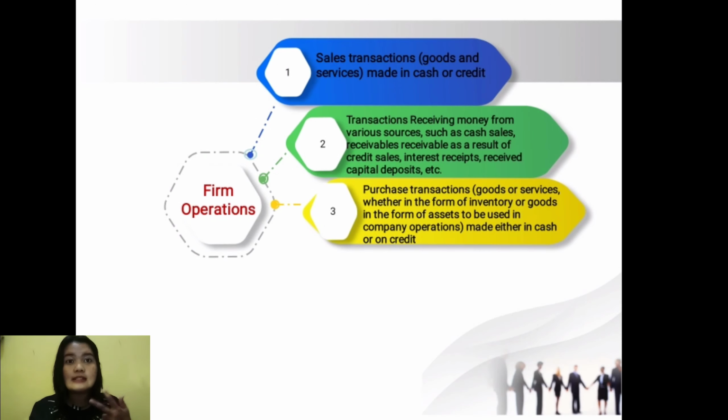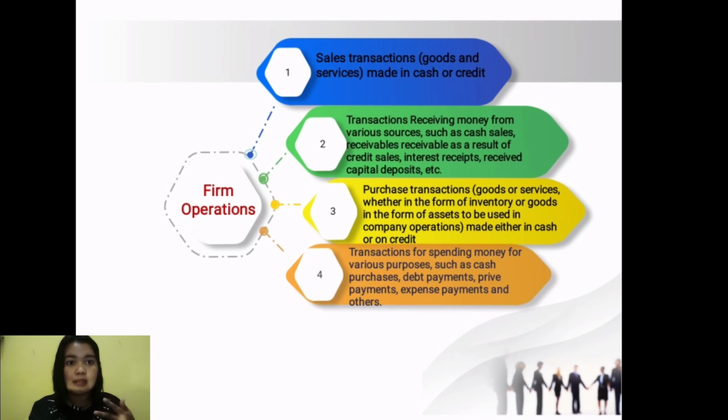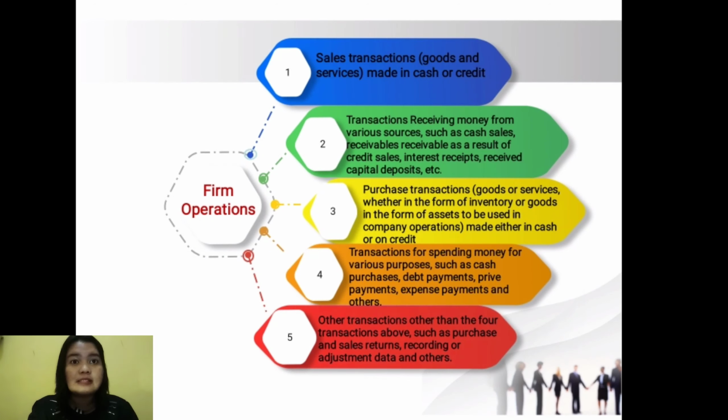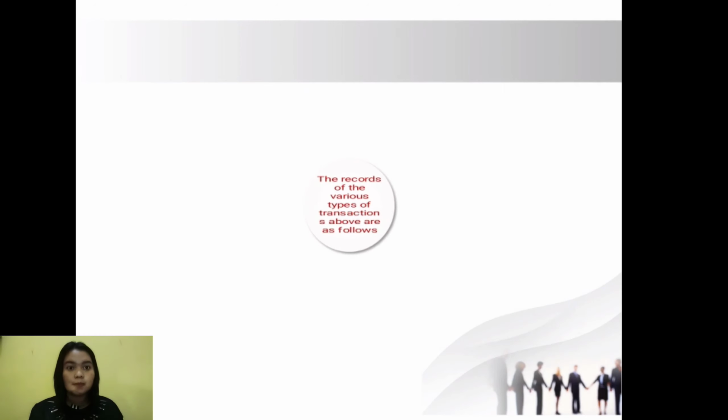C. Purchasing transaction. Goods or service, whether in form of inventory of goods or in the form of asset, to be used in company operation, made either in cash or credit. D. Money expenditure transaction for various purposes, such as cash purchases, debt payments, premium payments, expense payments, and others. E. Other transaction other than the 4 transactions above, such as purchase and sales returns, recording or data adjustment, and others. The records of the various types of transactions above are as follows.